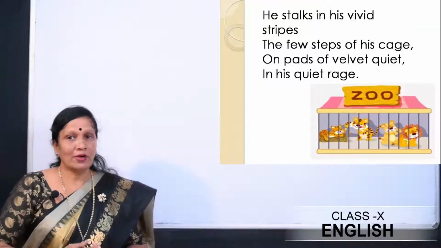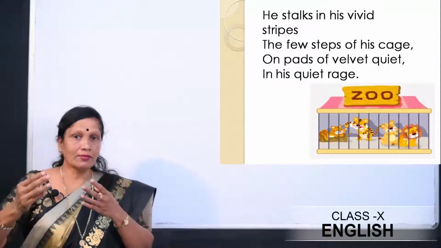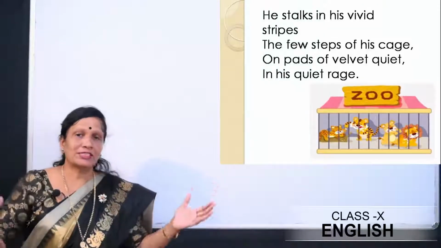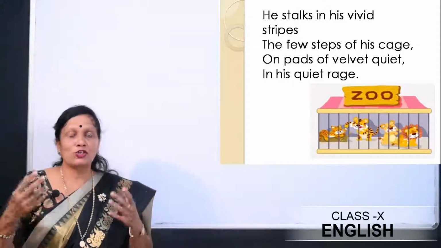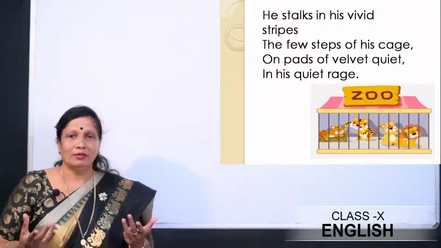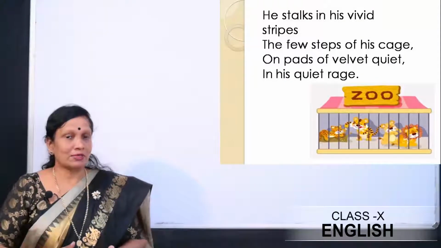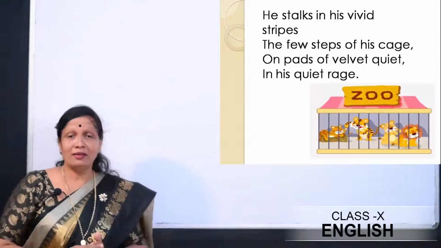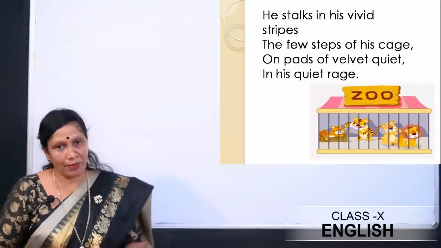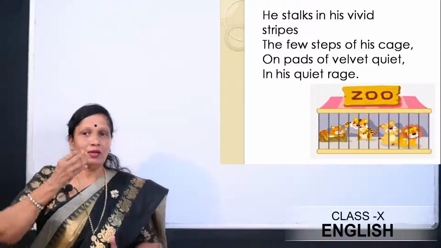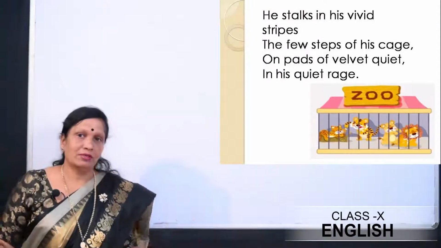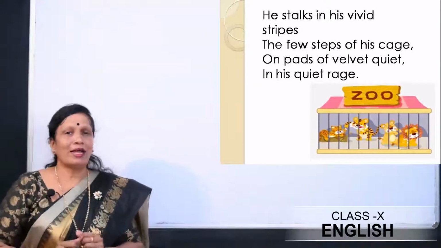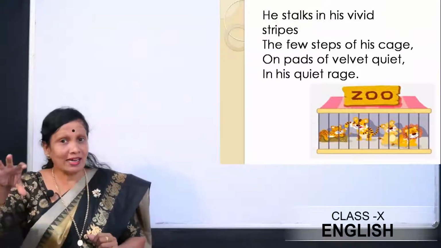Now the poet says that the tiger stalks in his vivid stripes. We all know that the tiger is a beautiful, strong, powerful animal, and he is also at the same time a proud creature, has got stripes on its body which is admired by all. So in his vivid bright stripes, he is stalking, means moving quietly, okay, inside the cage.